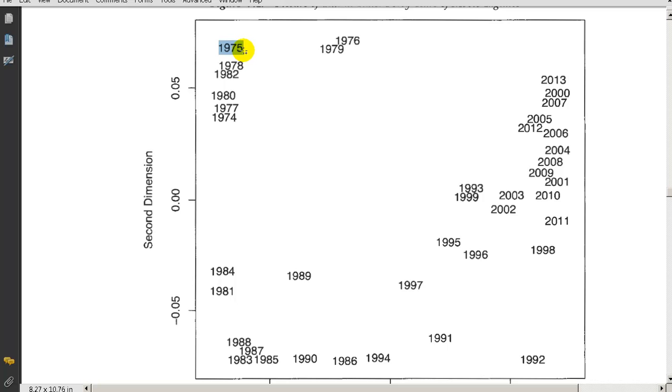So we can see that 1975 is supposedly more similar to 1978 than it is to 1991. Is there anything unusual here? No, these are all close to each other, which is sort of expected, since the years are close: 75, 76, 78, those are closer to each other. That's not so unexpected, nothing there. These are close to each other.